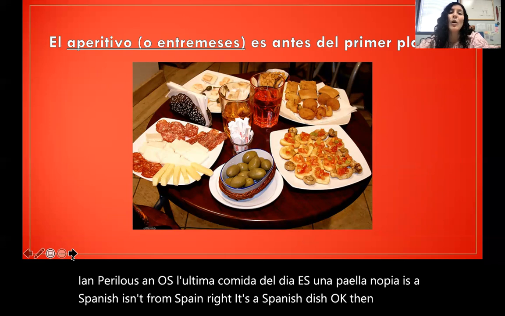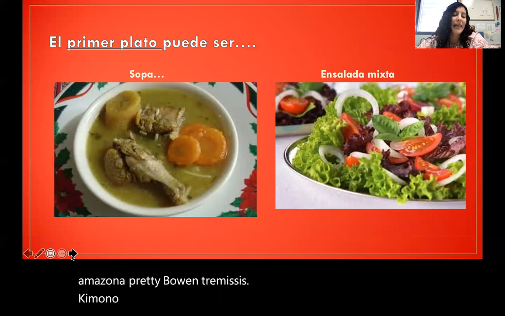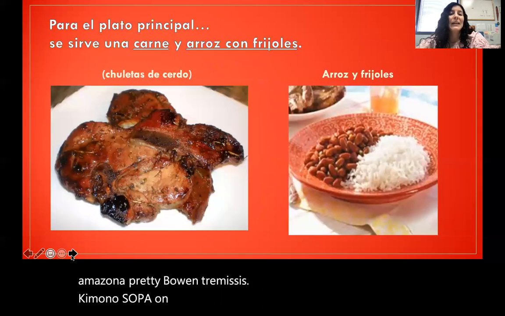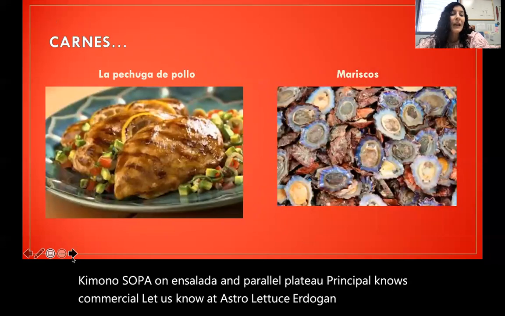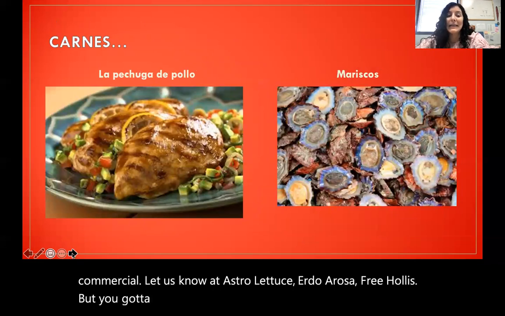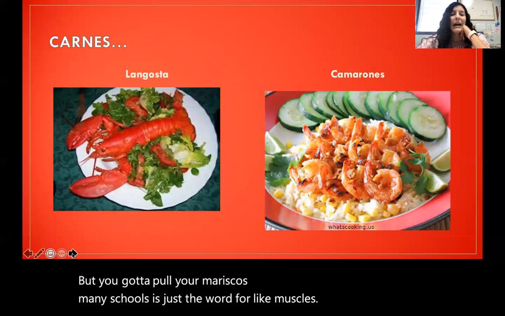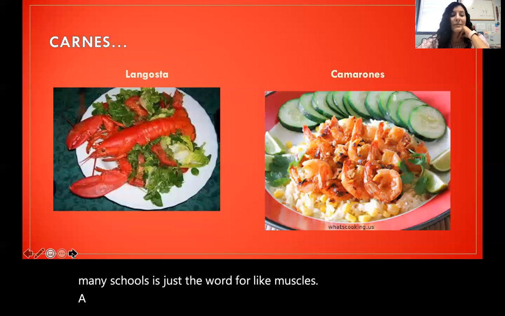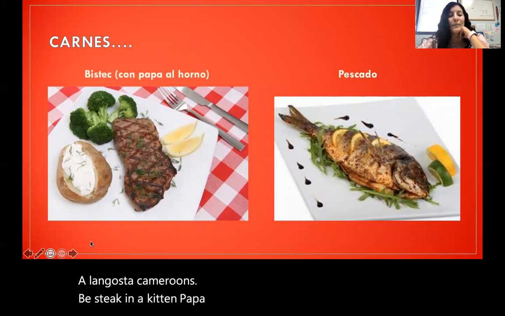Tenemos un aperitivo o entremeses, como una sopa, una ensalada. Para el plato principal, ¿no? Se puede comer chuletas, ¿no? Estas chuletas de cerdo, arroz de frijoles, pechuga de pollo, mariscos. Mariscos is just the word for like mussels. Langosta, camarones, bistec, y aquí también tenemos una papa al horno, y pescado.